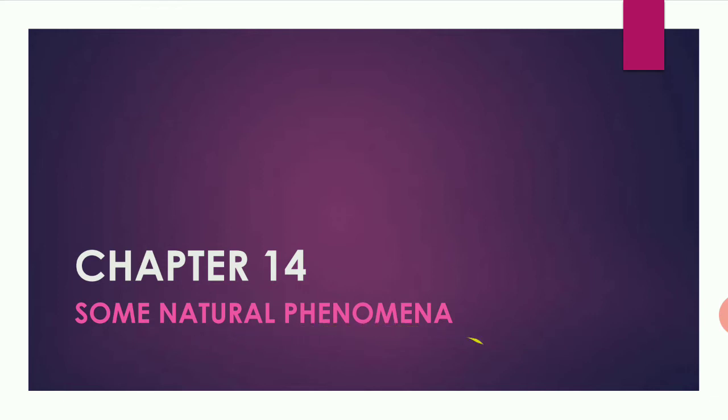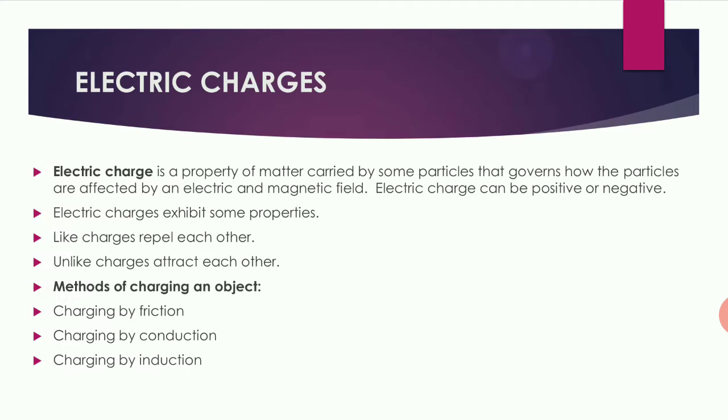Natural phenomena. What is natural phenomena? The events which occur in the nature are called natural phenomena. Some of these natural phenomena may cause mass destruction of life and property. So they are also called as natural disaster.